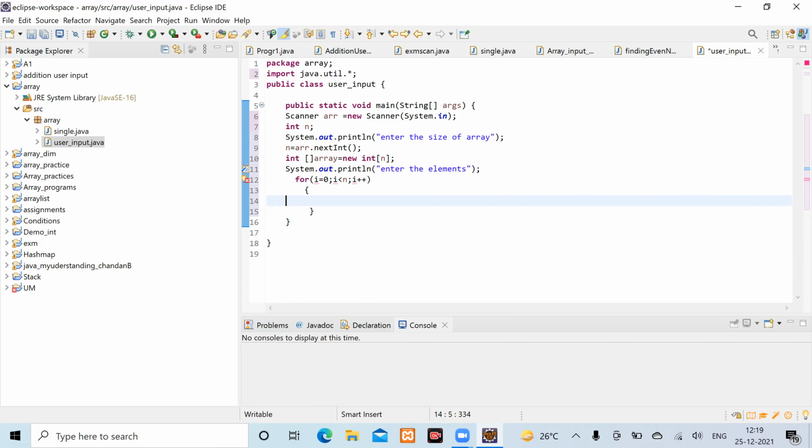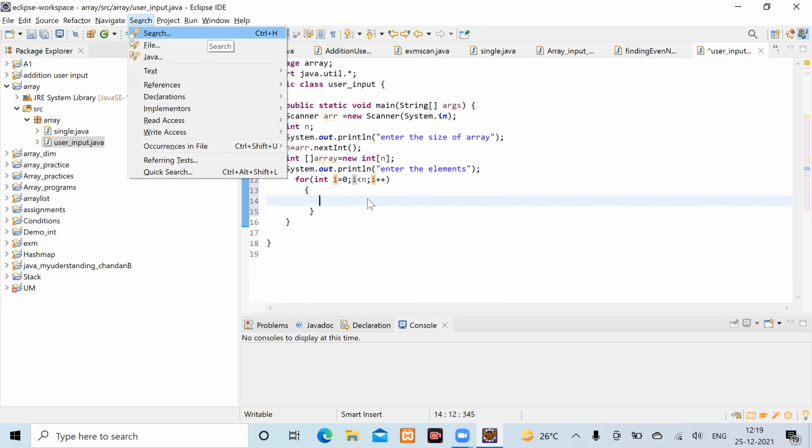Now see, it is giving an error in i. You are missing something there. What are you missing there? We need to... Yes. Now in that for loop, how are you going to accept the input? What is the name of the array? So how are you going to accept the input from a user?